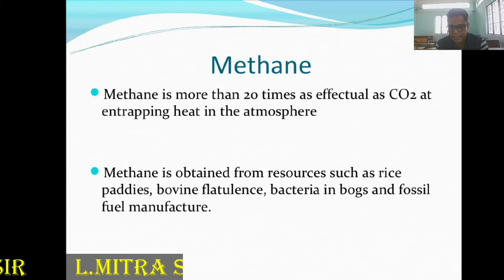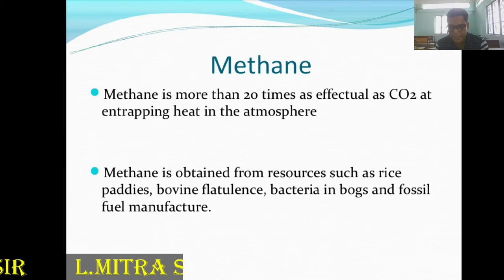So this can happen. The second thing you can understand is nitrous oxide. Nitrous oxide is also a greenhouse gas. The main sources of nitrous oxide include nylon and nitric acid production, cars with catalytic converters, the use of fertilizer in agriculture, and burning of organic material, which produce more and more nitrous oxide in the atmosphere.